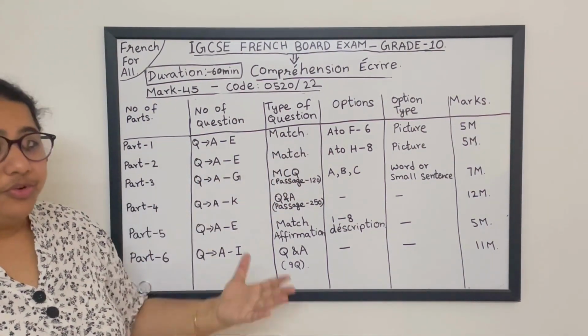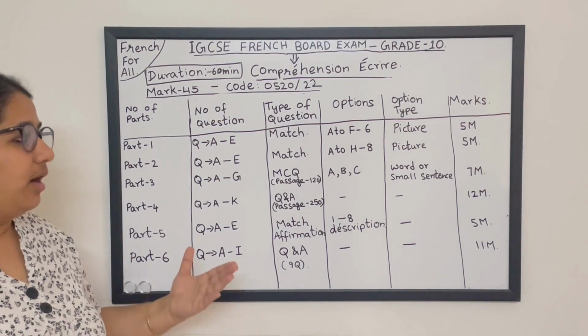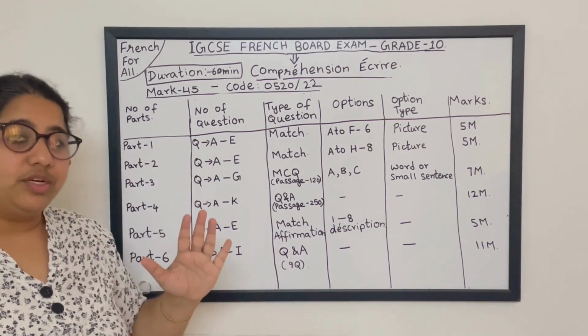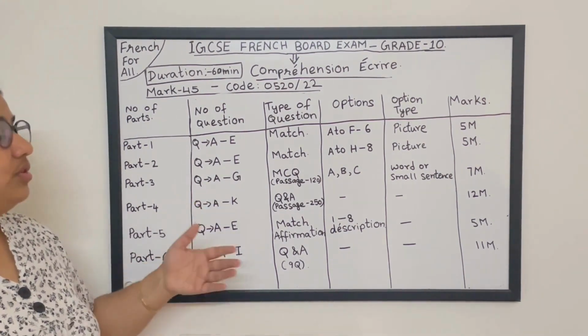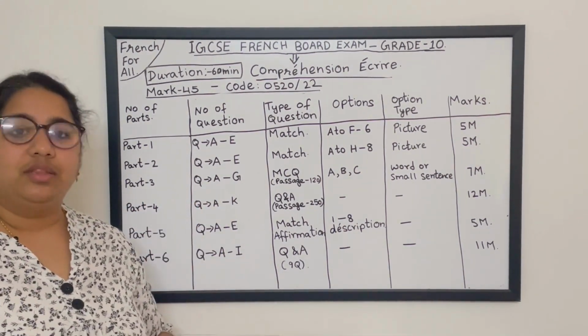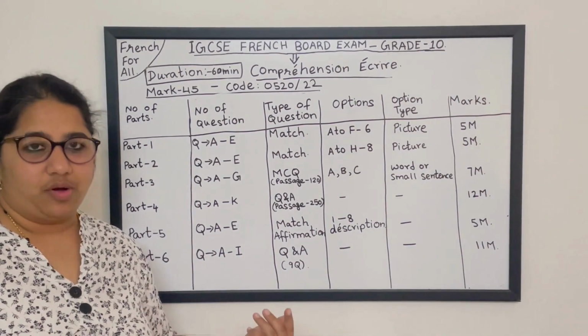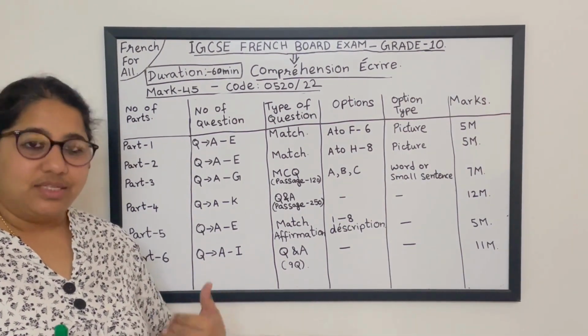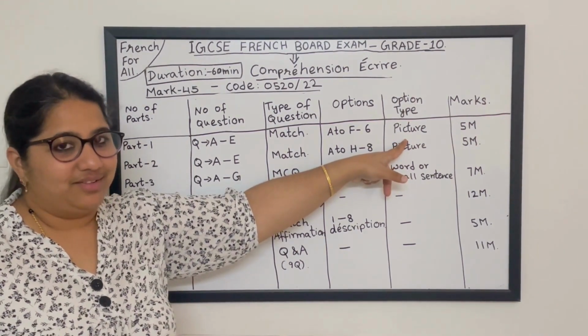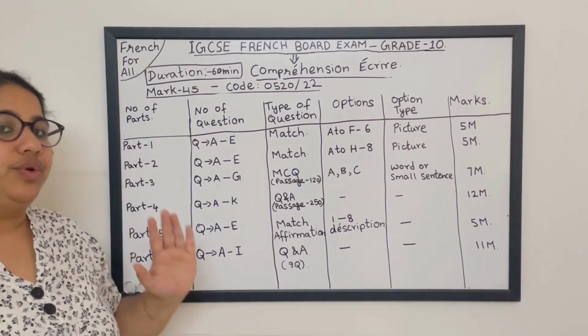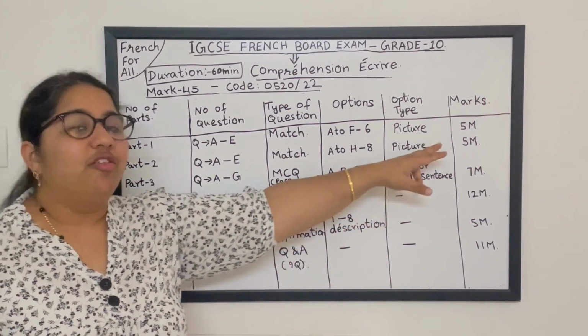The number of options you are going to see is 6, for 5 questions. These options are not going to be in word or sentence form. Instead they are going to be in picture form. Is it clear, students?